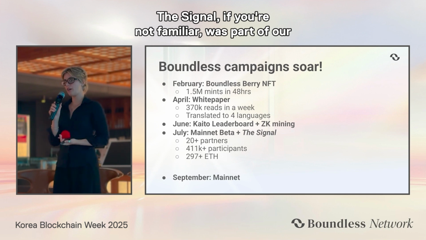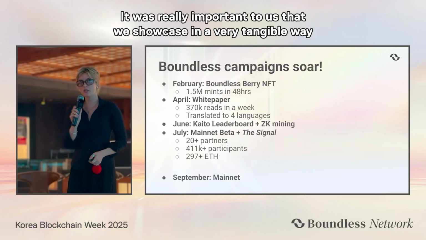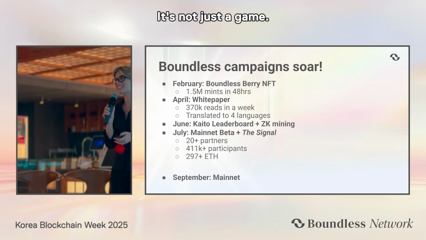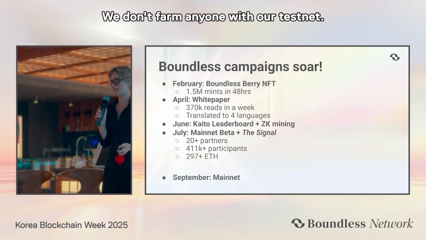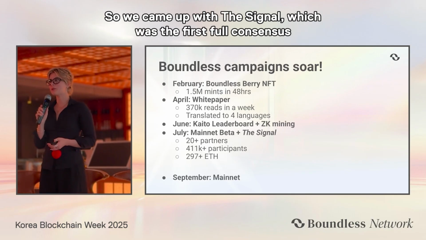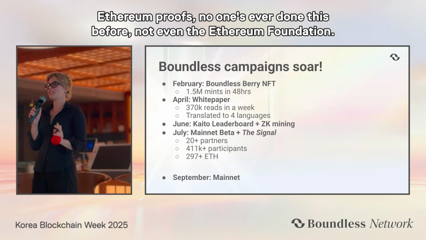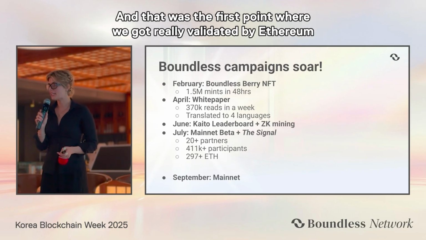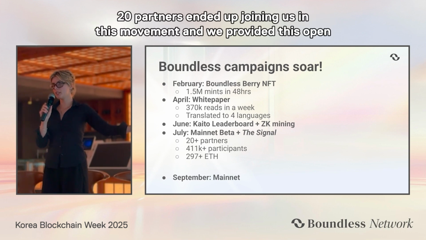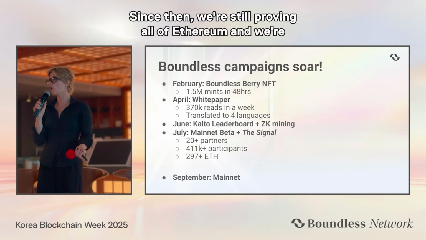The signal, if you're not familiar, was part of our campaign for mainnet beta. It was really important to us that we showcase in a very tangible way that Boundless is actually useful. It does something. It's not just a game. We don't farm anyone with our testnet. We're actually providing something that's good for the whole ecosystem. So we came up with the signal, which was the first full consensus Ethereum proofs. No one's ever done this before, not even the Ethereum Foundation. And that was the first point where we got really validated by the Ethereum Foundation as well as many other partners. 20 partners ended up joining us in this movement, and we have provided this open source good to the ecosystem ever since. Since then, we're still proving all of Ethereum.